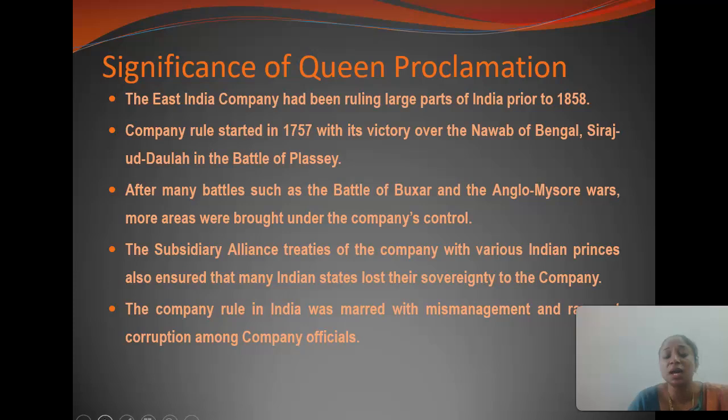The company rule started in 1757 with its victory over the Nawab of Bengal, Siraj ud-Daulah, in the Battle of Plassey. After many battles such as the Battle of Buxar and the Anglo-Mysore wars, more areas were brought under the company's control. The subsidiary alliances of the company with various Indian princes also extended the sovereignty of the company. The company rule in India was marred by mismanagement and rampant corruption among the company officials.